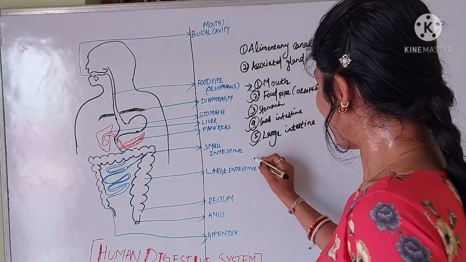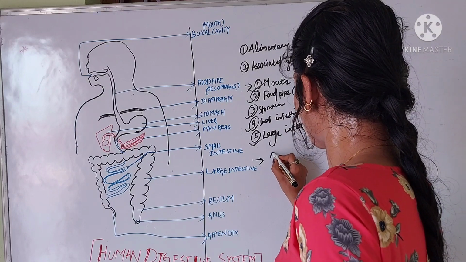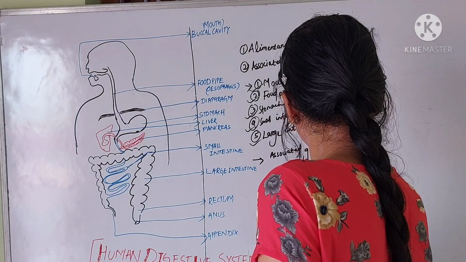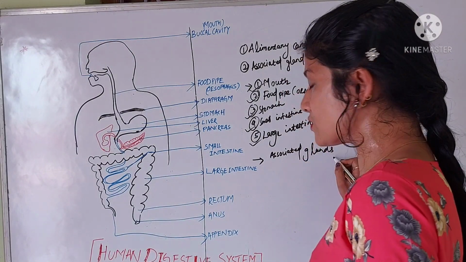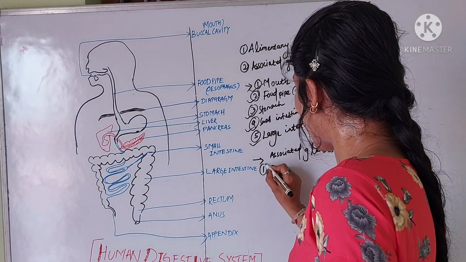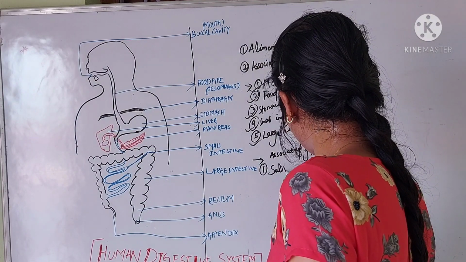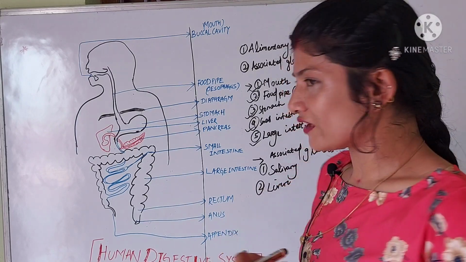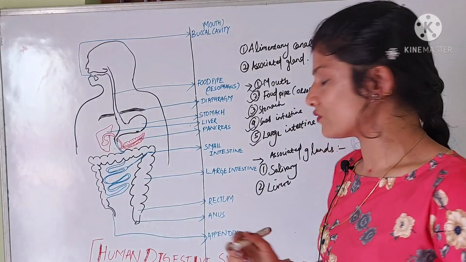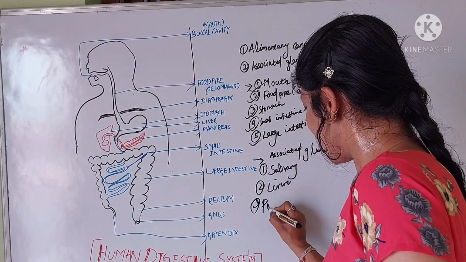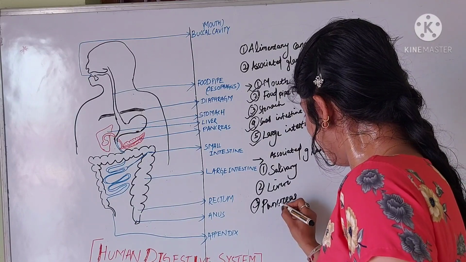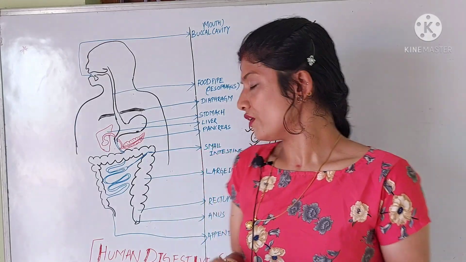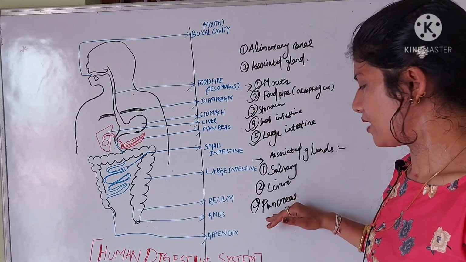And second is the various glands. The glands associated with the human digestive system are: first, your salivary gland; second, your liver. We know the liver is the largest gland. It is a short question, a 1 mark question. Then third is your pancreas. So the associated glands are the salivary gland, liver, and pancreas.